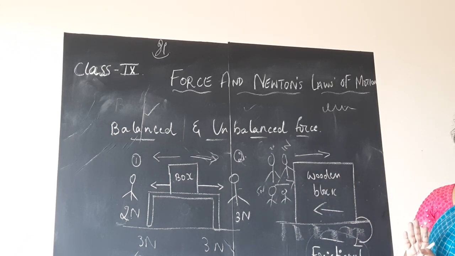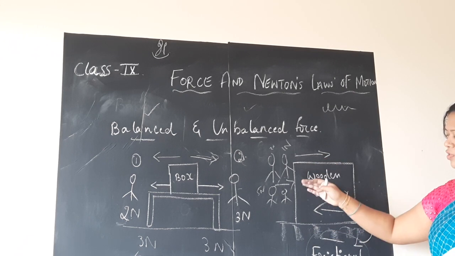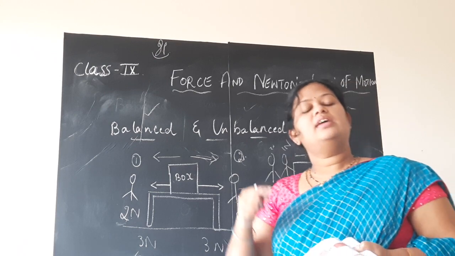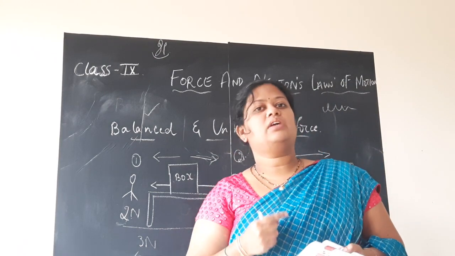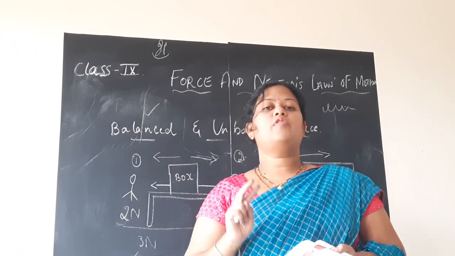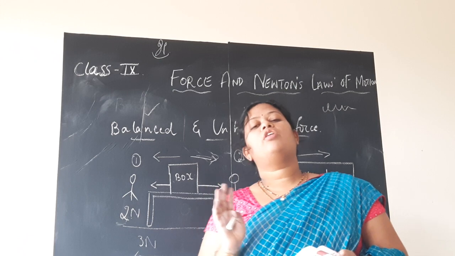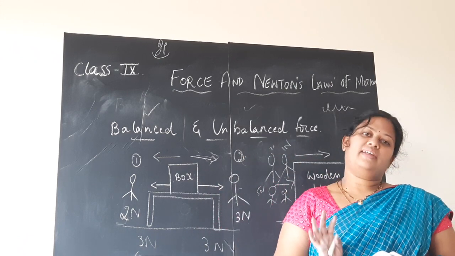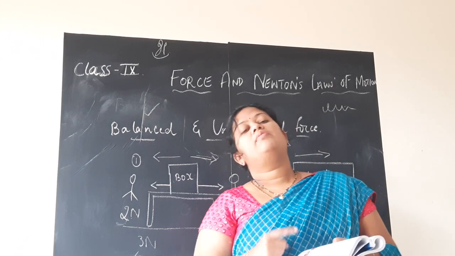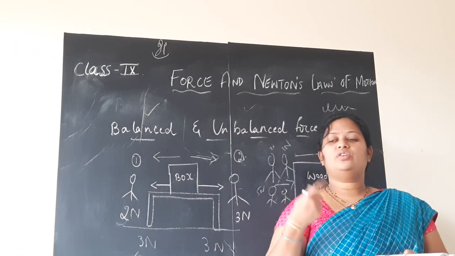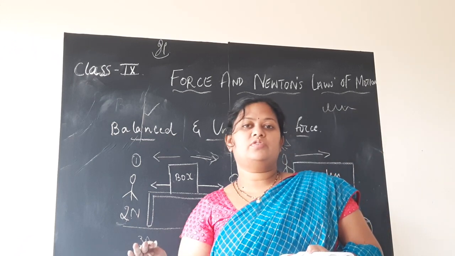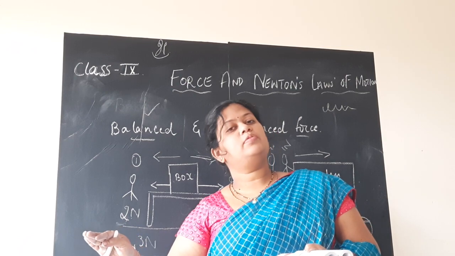If you stop applying the force, the force becomes balanced and again it will come back to rest. So unless and until unbalanced forces are acting on the body, it continues to be in the state of motion. Once the force becomes balanced, then the object or the body comes to rest. This is a very, very important concept, children. You can understand it better with the help of riding the bicycle. When you stop pedaling, the bicycle will slow down, the speed comes down, and it can move only up to a certain distance.